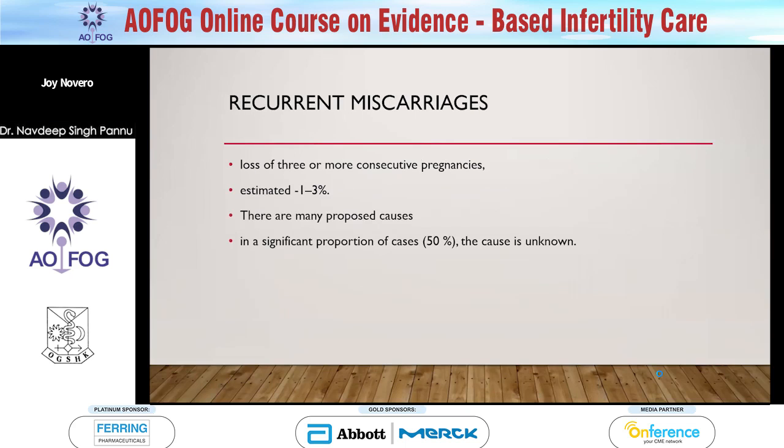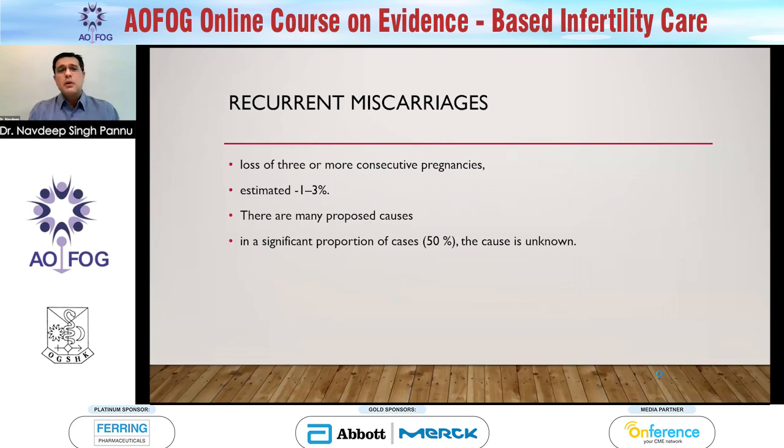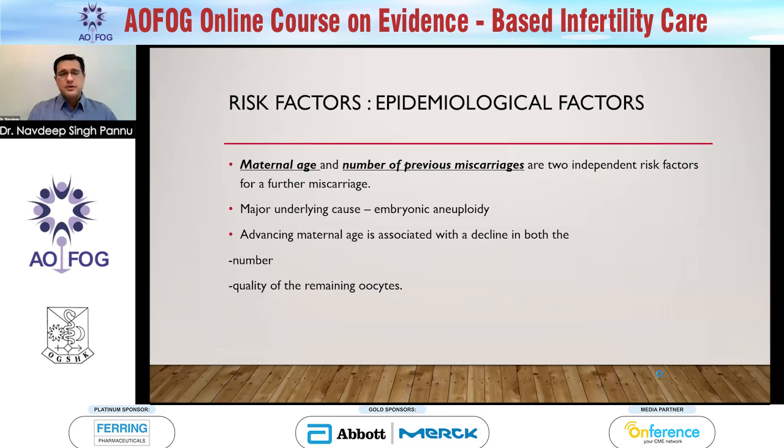Now, coming to recurrent losses, a loss of 3 or more consecutive pregnancies is estimated to be seen in 1 to 3% of women. There are many proposed causes. Most importantly, or rather unfortunately, in more than 50% the cause is unknown. There are many risk factors that have been spoken about. Firstly, maternal age and the number of previous miscarriages are the two independent risk factors for further miscarriage.